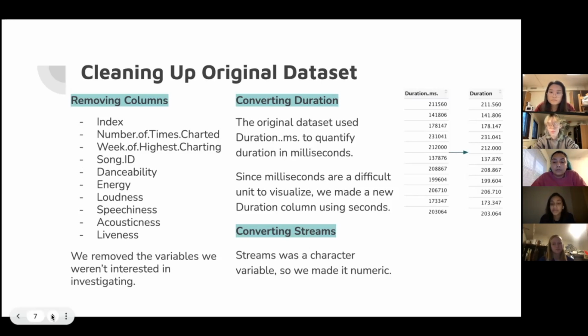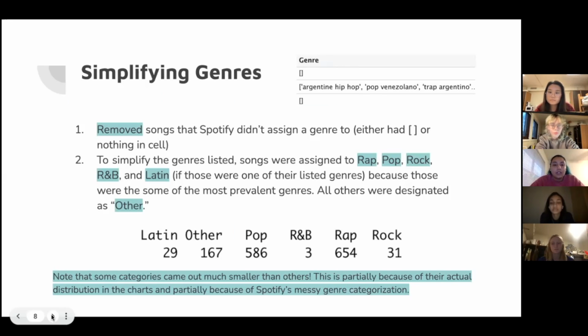For streams, we also decided to convert the variable to numeric, as it was originally categorical, and we thought we could do more with it if it was numeric. We decided to remove the songs that had brackets with nothing in them, or just nothing in the cell in general. And we decided to condense and simplify the genres listed into Latin, pop, R&B, rap, and rock, and everything else we categorized as other.